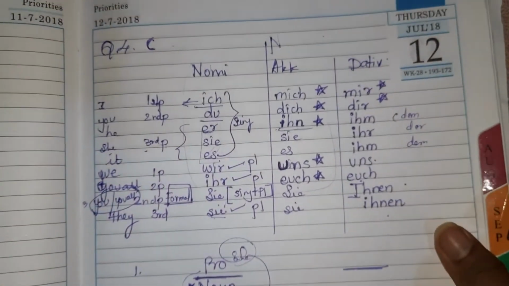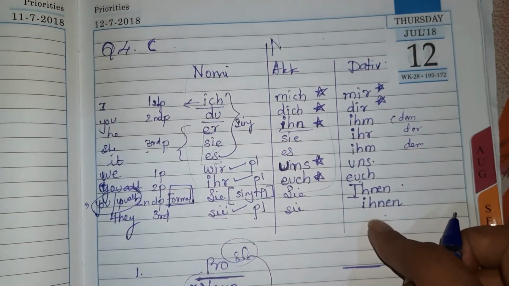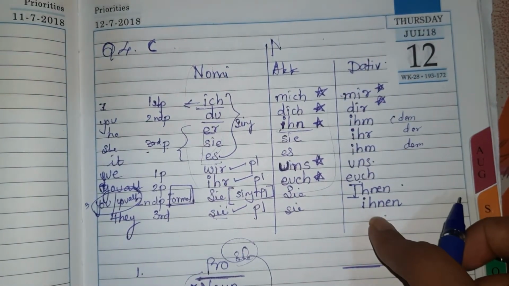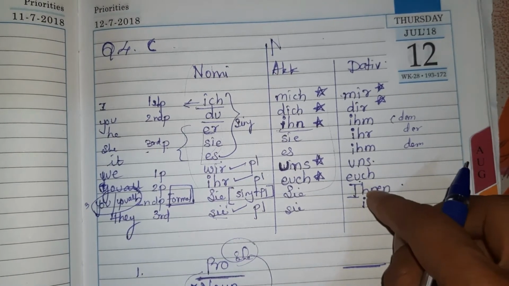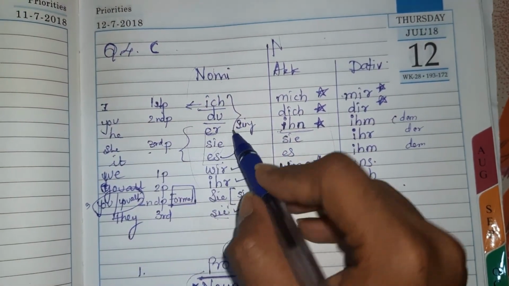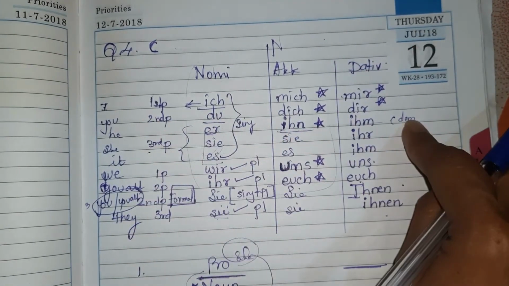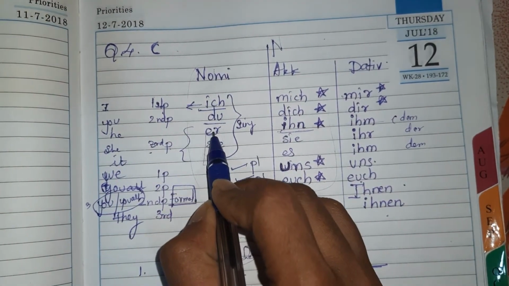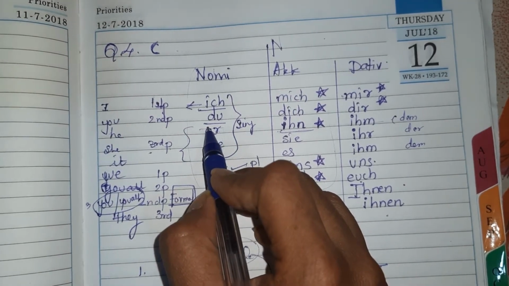Okay, now come to the second blank. The second blank tells me that my answer is from the dative column. So whatever my answer will be, it will be from this column only. Don't use the other columns. Now the rough work of the second blank tells me that after dative I want the third person, and that also in singular, and that also male. So it is from this row only. I have got the column, I need to get the row, and to get the row this is important. Okay, so I have reached till er, but my answer is from dative, no? So from the er. Why have I reached till er? Because Herr Meyer is third person singular.